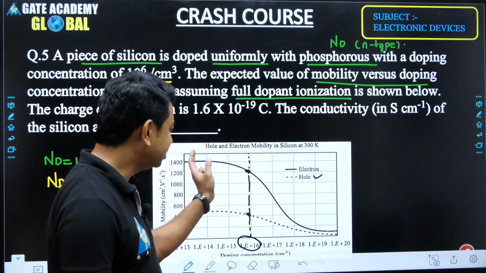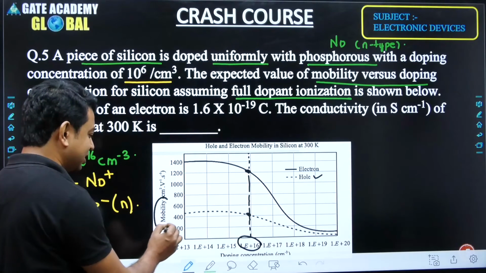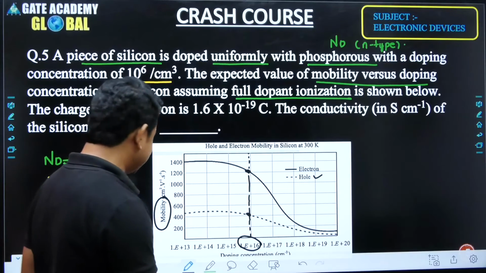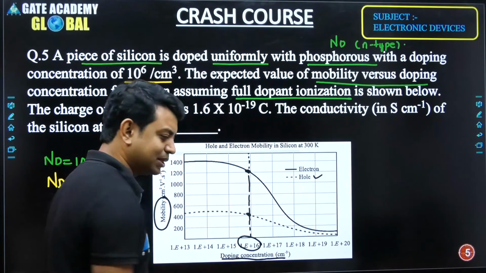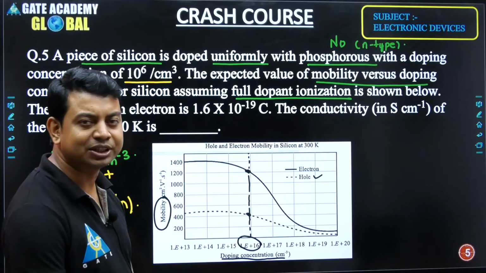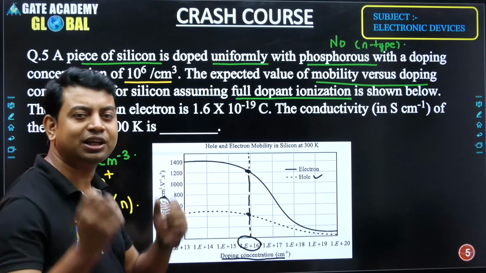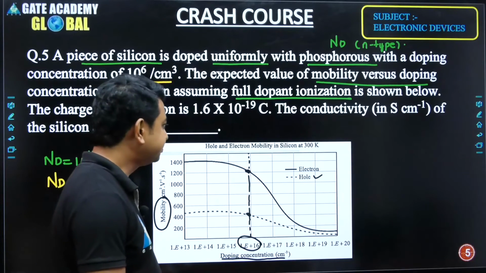And here also the mobility decreases when we increase the concentration, because the y-axis represents the mobility and the x-axis represents the doping concentration. So mobility definitely decreases because the freedom of space will get decreased. If the freedom of space decreases, the mobility will decrease.